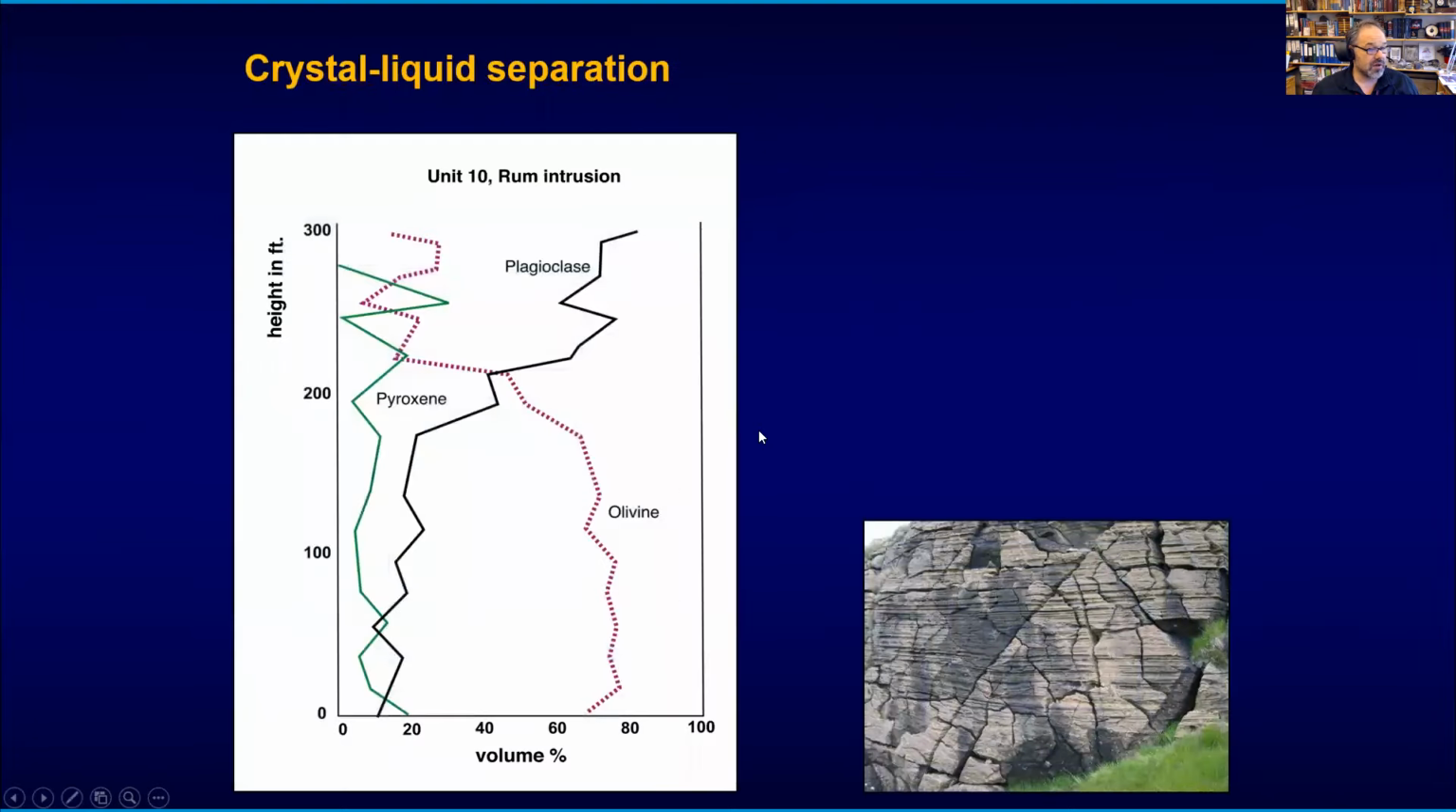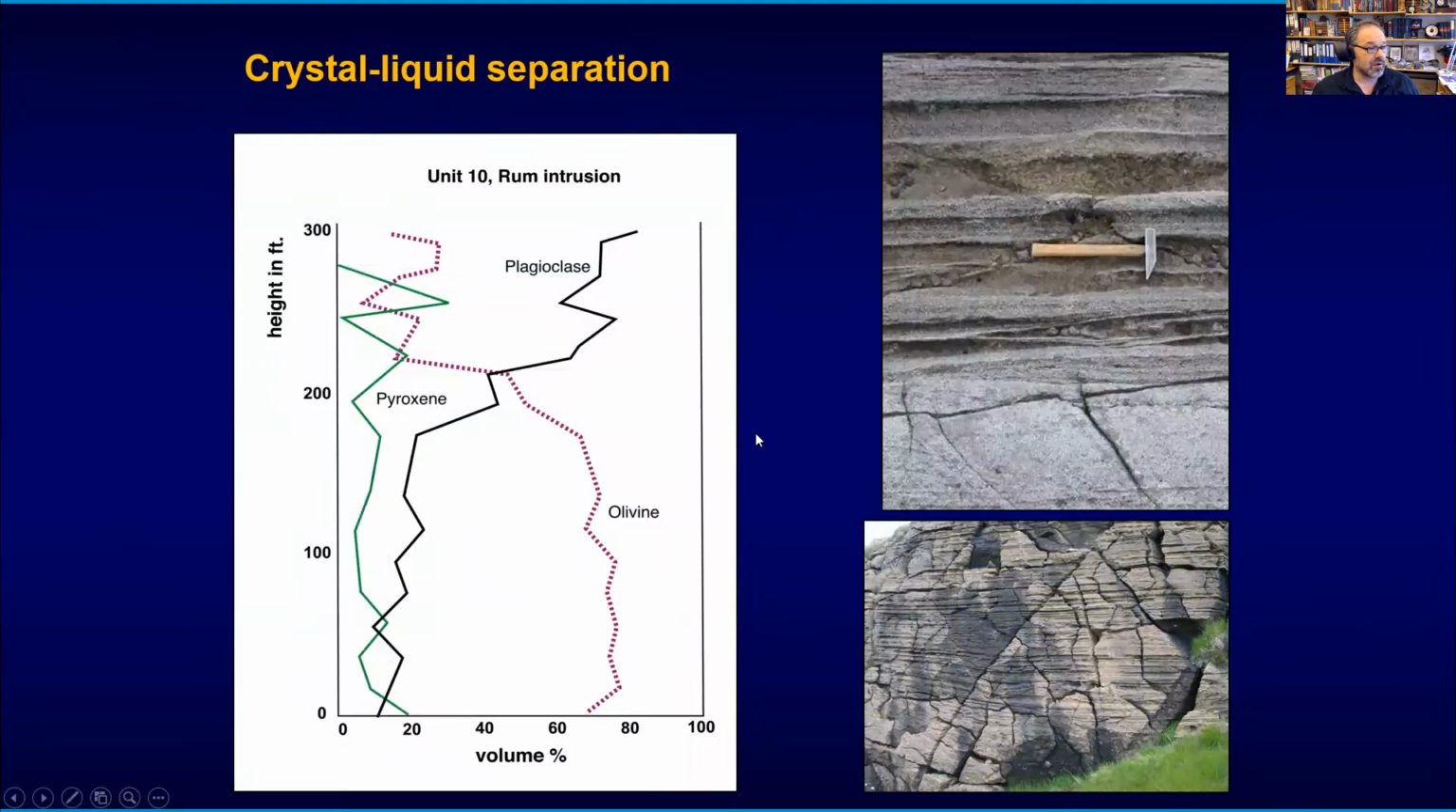But here's the crucial bit of evidence. This is going back to Mr. Brown, and he looked at this in a lot of detail in the 1950s, Brown 56. And he noted that, of course, there's all these sedimentary features in the rocks, and he took one of those units. This is height in feet, so 300 feet, about 100 meters. And he then observed the amount of crystals.